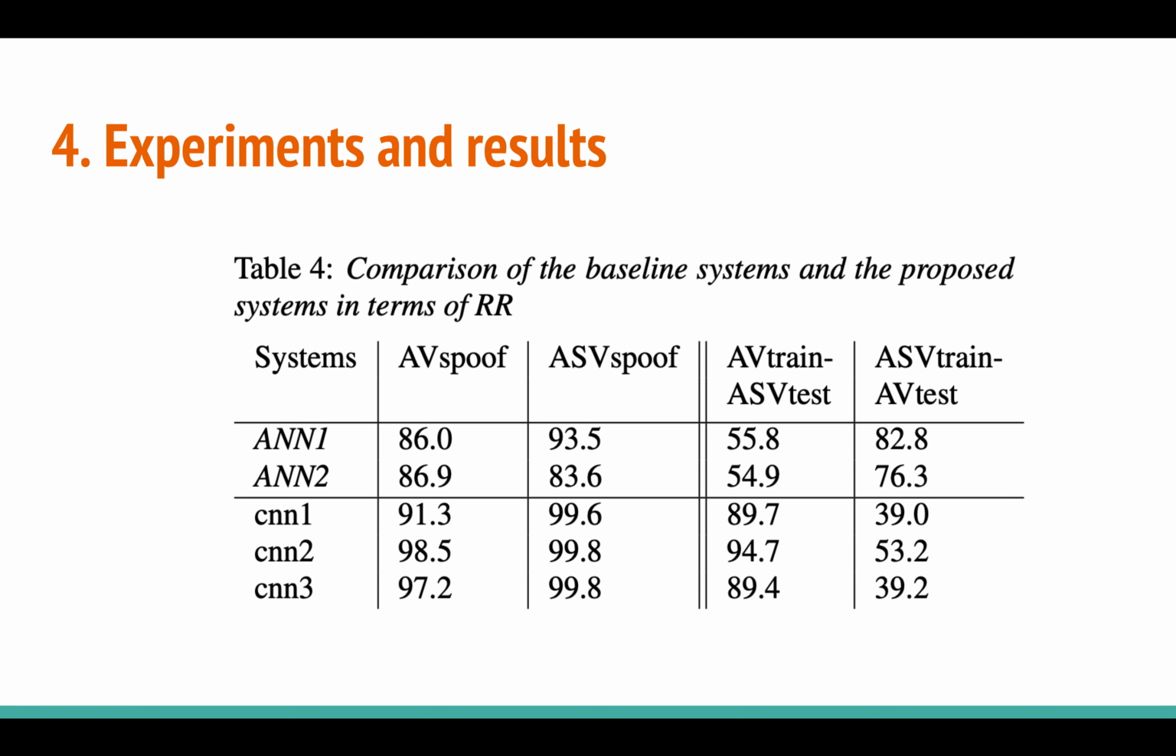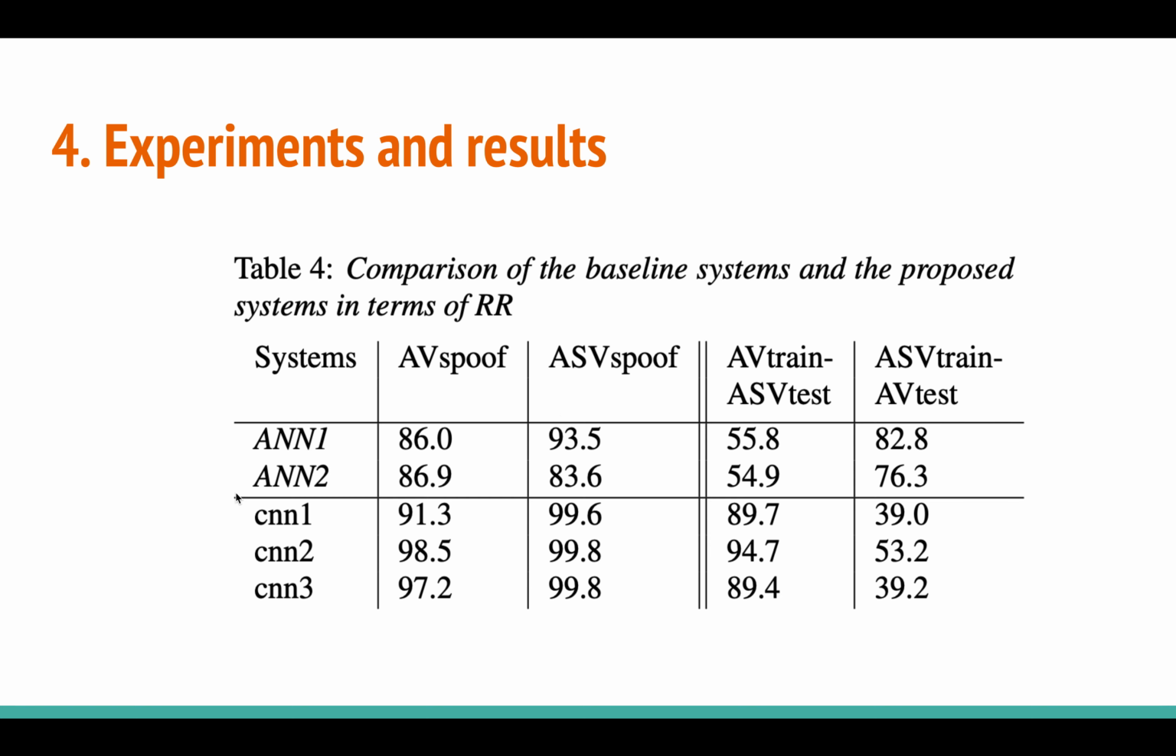Coming to the actual results, as I said, they have two baselines. One is ANN1, which takes MFCC directly as input, and ANN2, which takes MFCC plus fundamental frequency as the input. So on the AV spoof dataset, they have 86% accuracy with the ANN1 baseline, and with ANN2 they have 86.9% accuracy, and with ASV spoof they have 93 and 83 here, right?